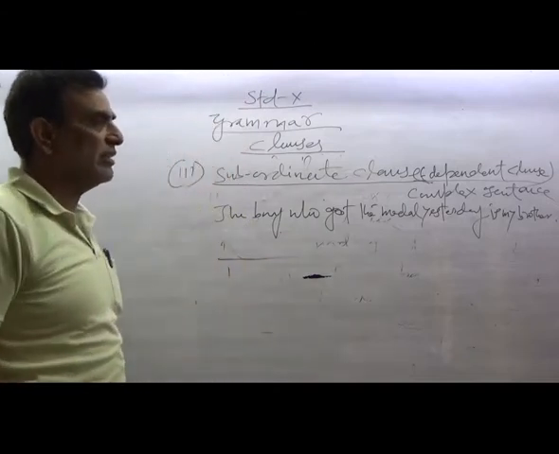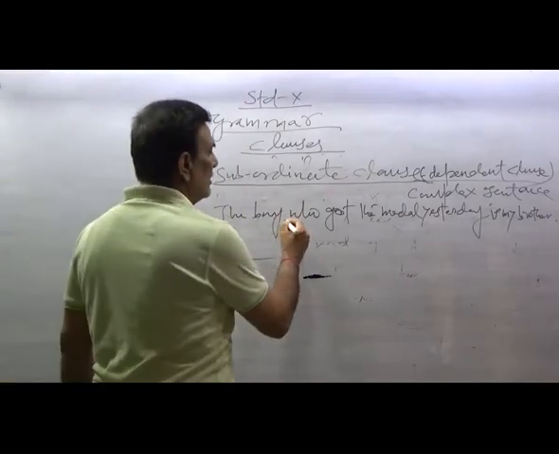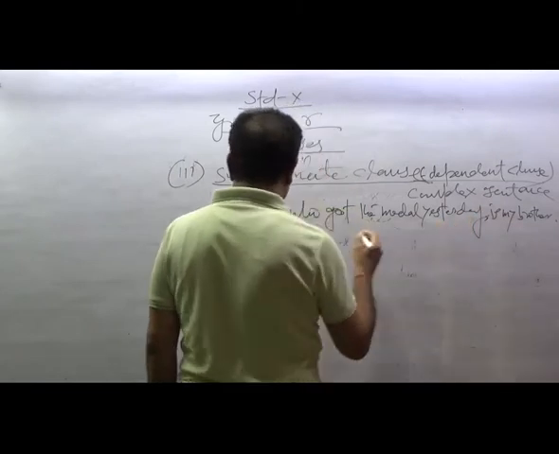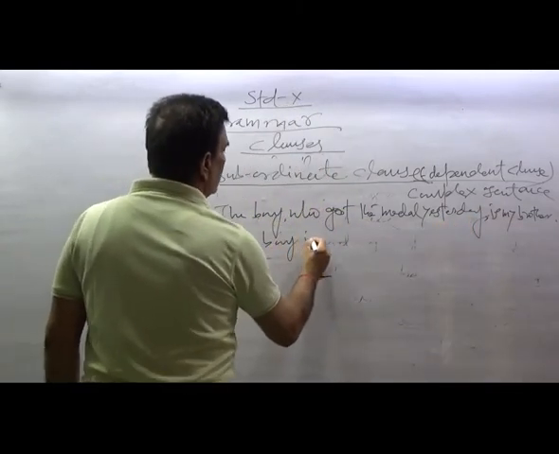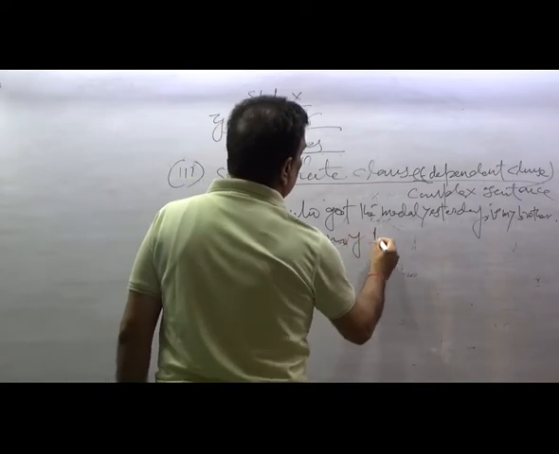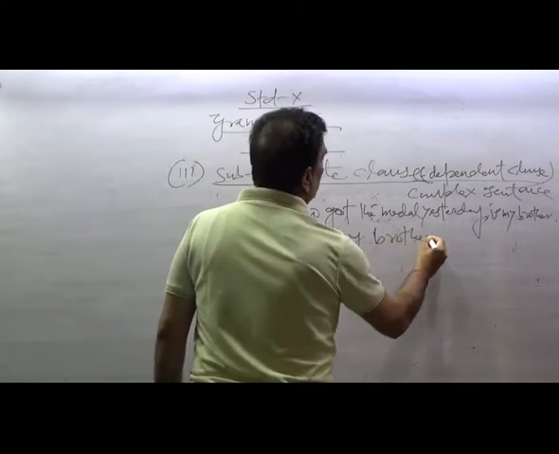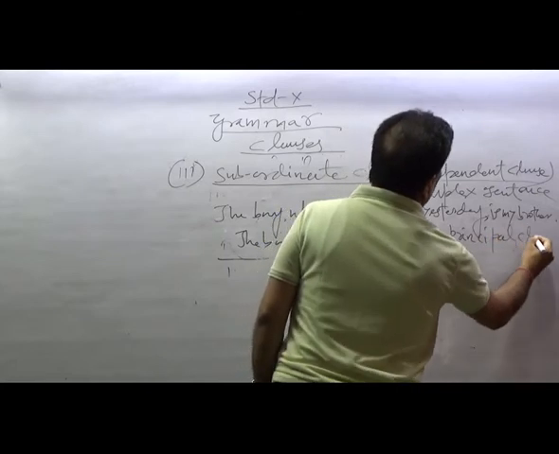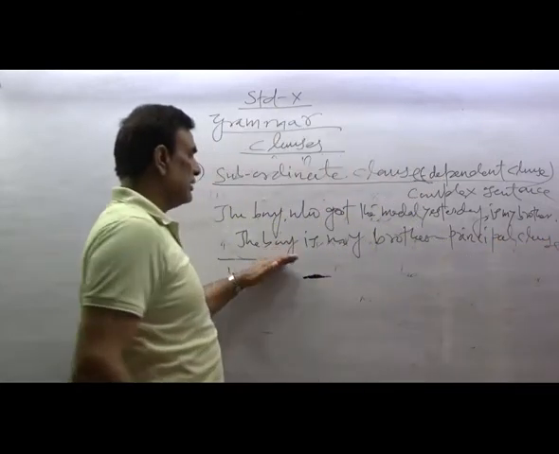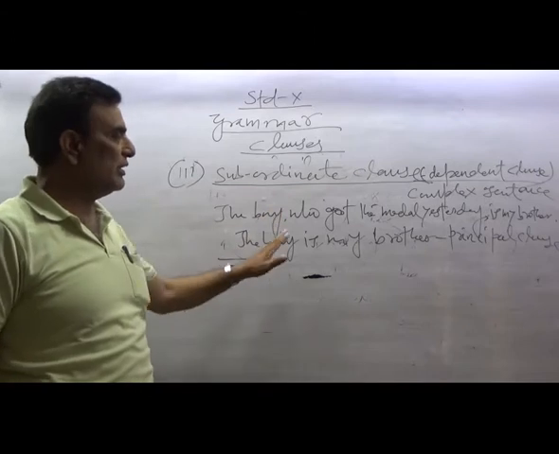The boy who got the medal yesterday is my brother. You can see here, there are two clauses. The boy is my brother. This is the principal clause.